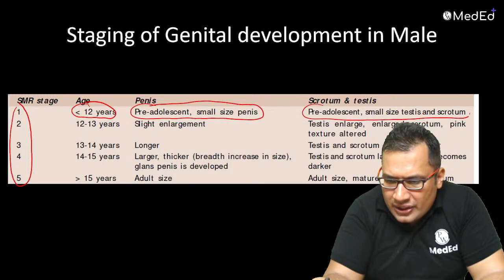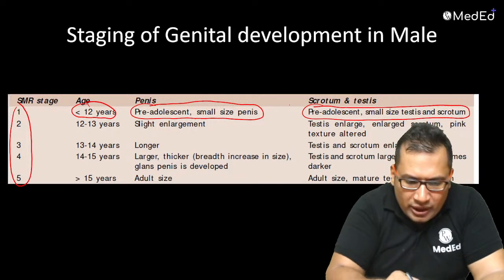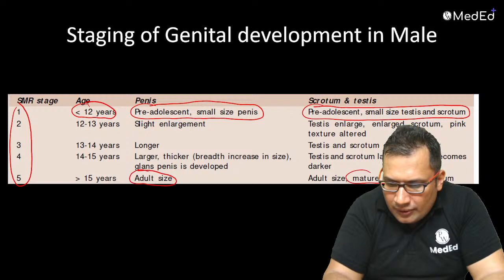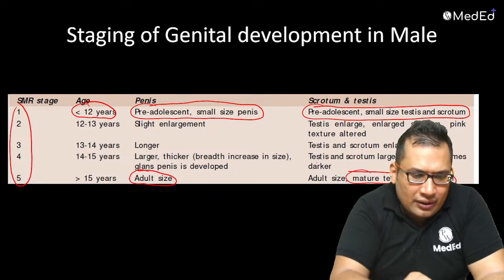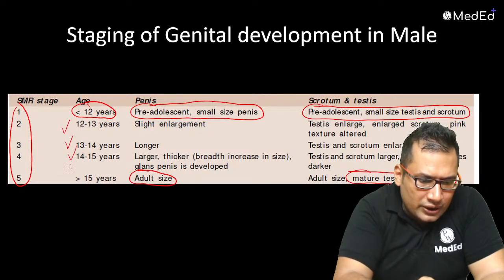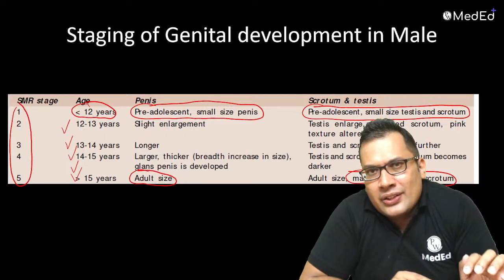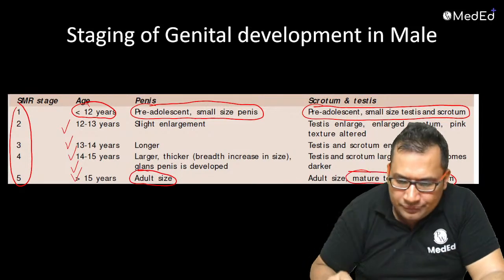Small size testis and scrotum. More than 15 year, adult size. That you can see here. Again, there are different stages. You can go through this theoretical point. You need to memorize. You need to answer in your exam.